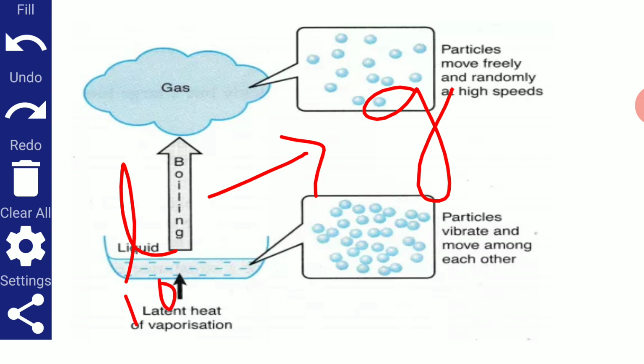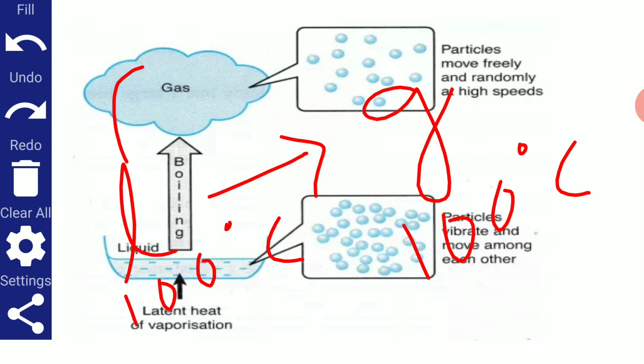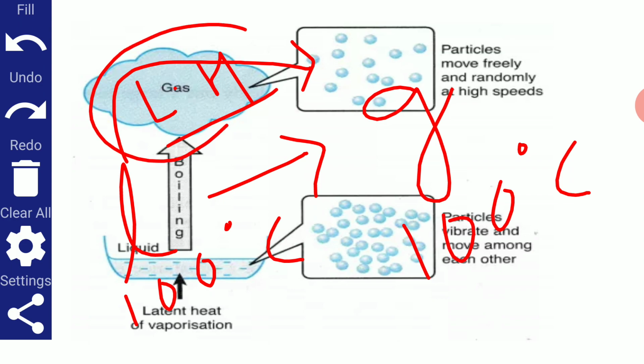The water at boiling point has a temperature of 100 degrees Celsius, and the steam obtained also has the same temperature, 100 degrees Celsius. The heat involved in the change of state from liquid to gas is called latent heat. Since the process is vaporization, we can say that this is the latent heat of vaporization.